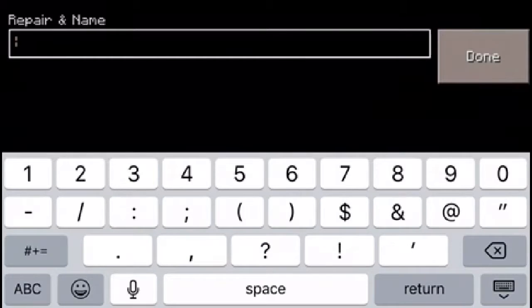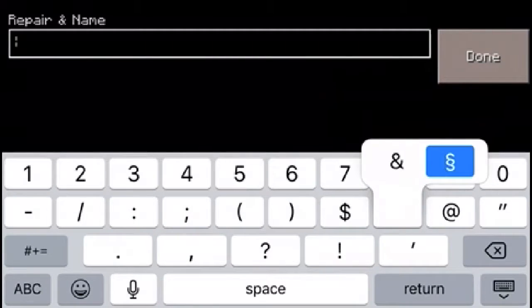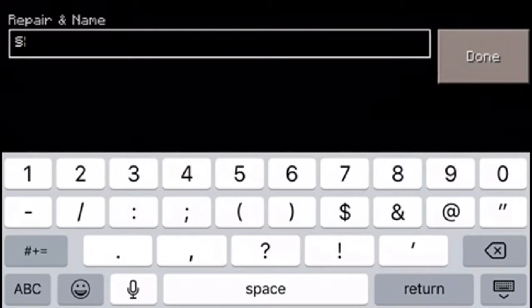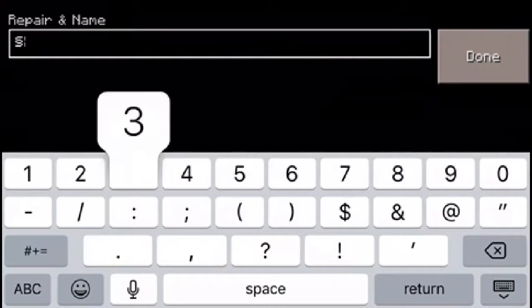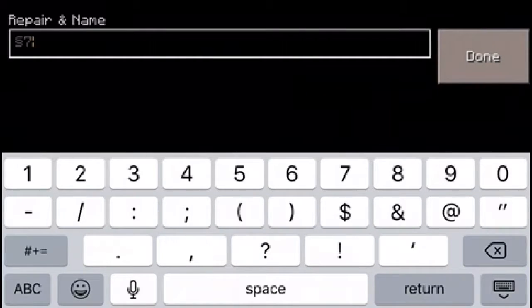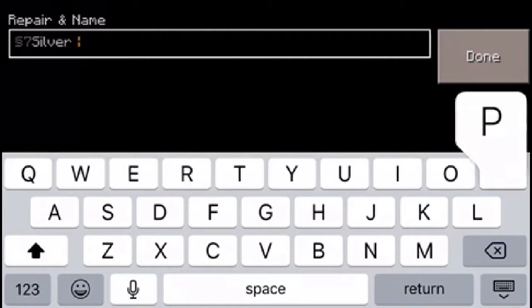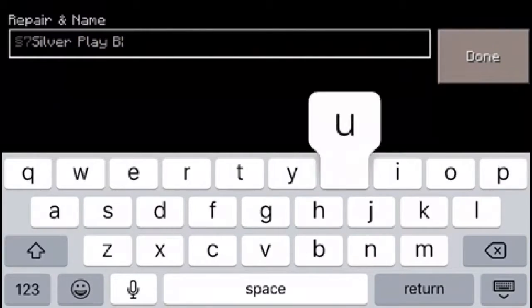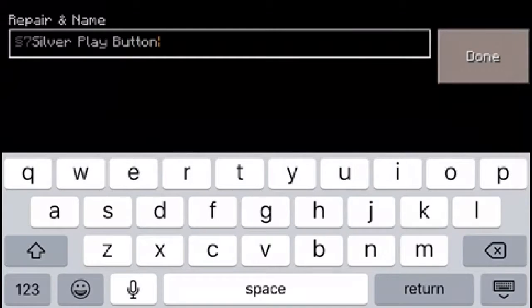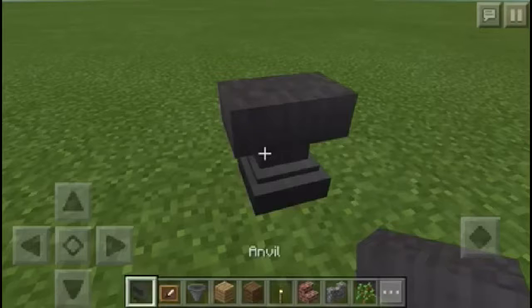But to put color text, all I have to do is hold down and do that, and go to... nope, I forgot. Okay, 7, then silver play button. Done.